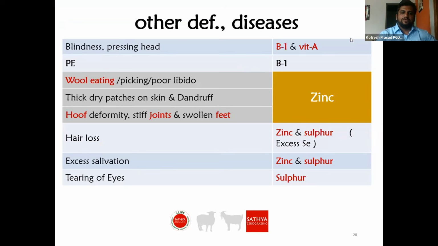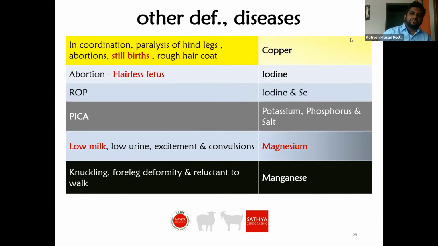Other disorders are listed here: blindness, wool eating, thick dry patches on the skin and dandruff, hoof deformity, stiff joints, swollen feet, hair loss, then excess salivation due to zinc and sulfur deficiency, and tearing of eyes because of sulfur deficiency. Also paralysis of hind legs, abortions, stillbirths, and rough hair coat because of copper deficiency.